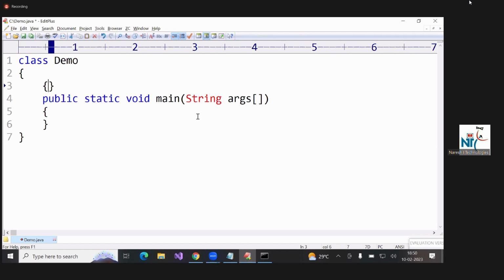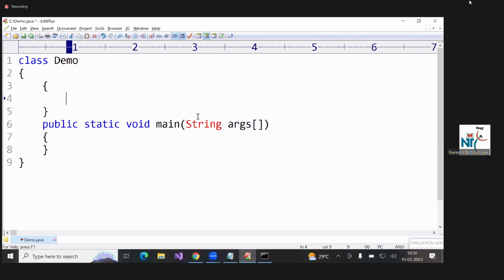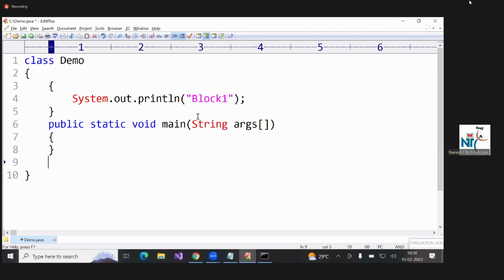Even if you write like this also, it is also executed whenever object is created. See, just open brace, close brace. In between, you can write any statement. So system.out.println, something, block 1. Now, open brace, close brace. It is called block. This type of blocks, any number of you can write. Suppose here also I'm writing system.out.println block 2. Here block 1, here block 2.